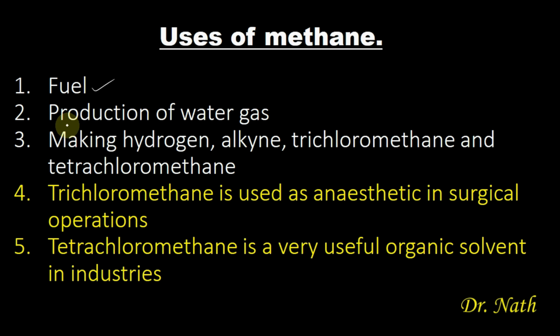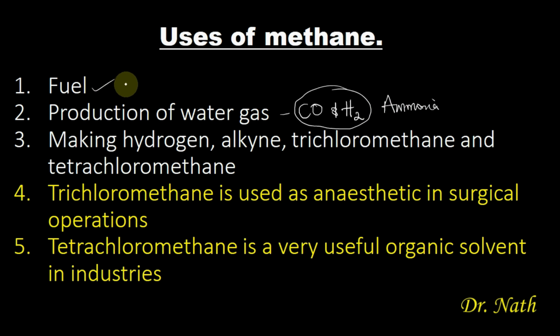And secondly, methane is used in production of water gas. Water gas is a mixture of carbon monoxide and hydrogen. So this water gas is also very vital. It is used as a source of fuel, and it's also used in generating electricity. That is, it is used in producing electricity, and also it can be used in production of different substances like ammonia. So the water gas is very important.